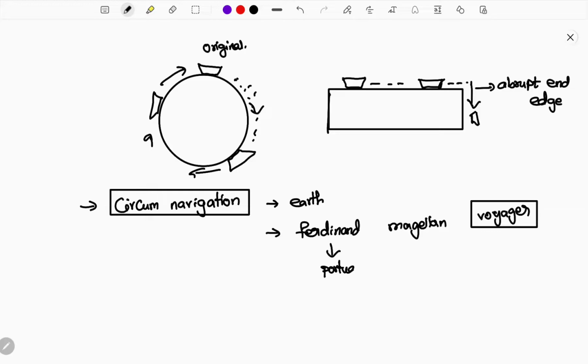He actually belonged to Portugal, and after that he had a mission for the Spanish. So he was involved in the Spanish mission. Through this mission he was planning to reach all over the world. Sorry, guys. The mission was to go around the world and visit all the places. This mission ran from 1519 to 1522, and he traveled all around the world.